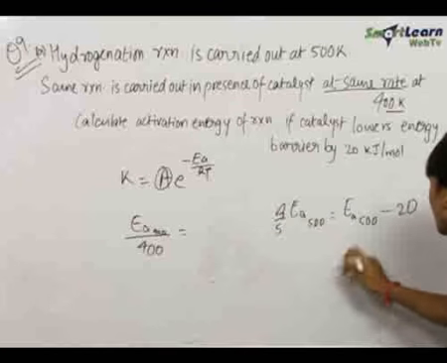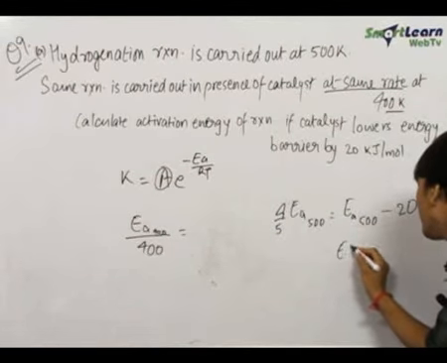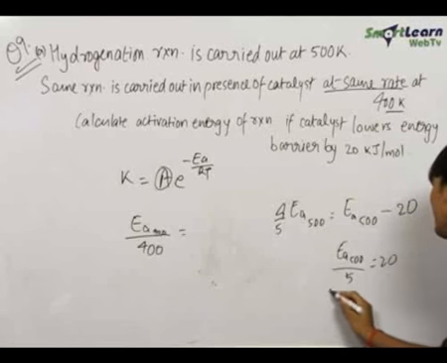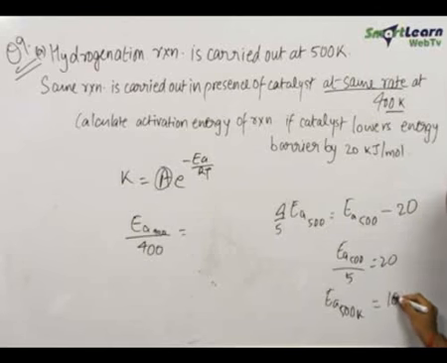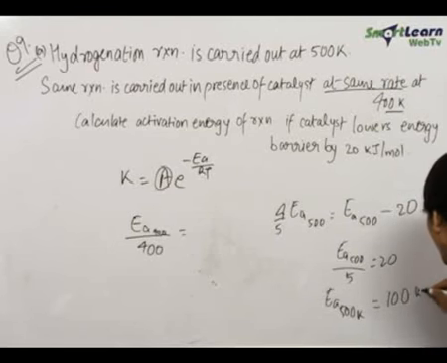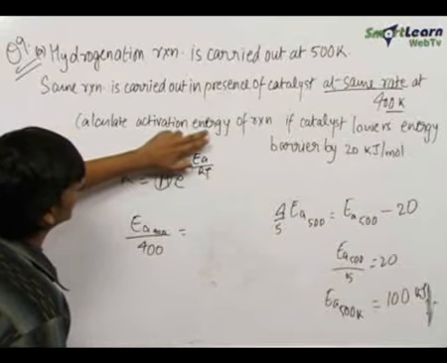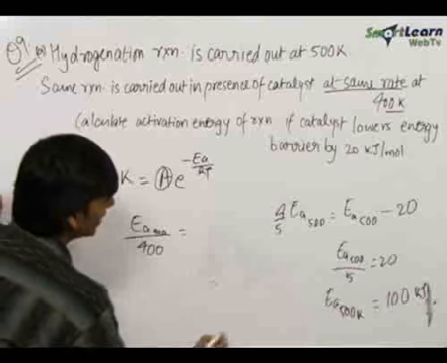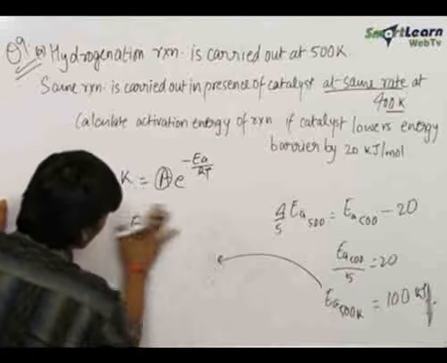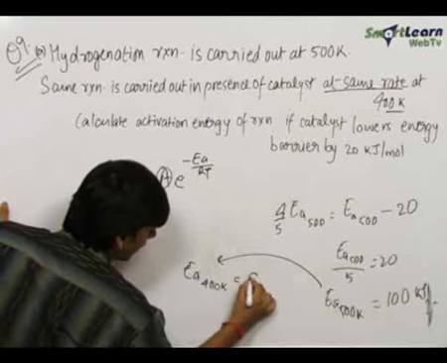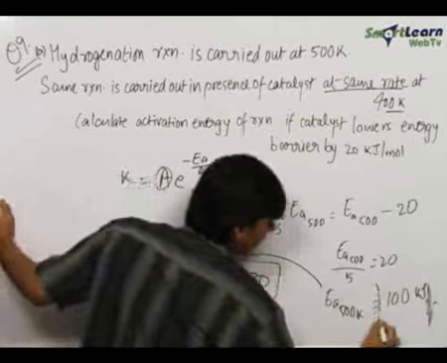Now using this we get EA 500 by 5 is equal to 20. That is, activation energy at 500 Kelvin comes out to be equal to 100 kilojoule per mole. Therefore we get a final answer as the activation energy of the reaction at 500 Kelvin is 100 and at 400 Kelvin is equal to 80, and this is our final answer.